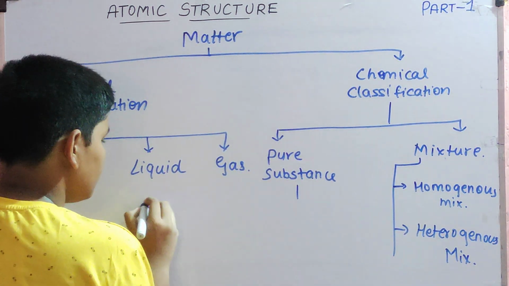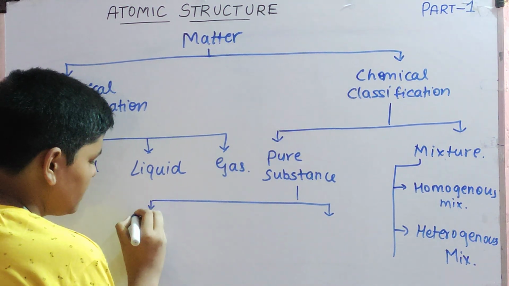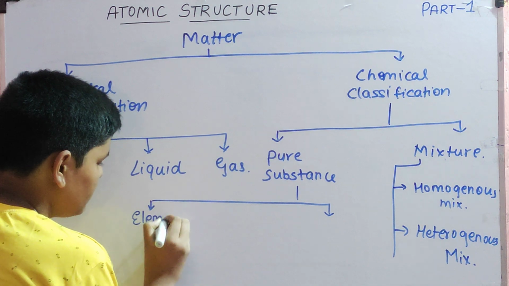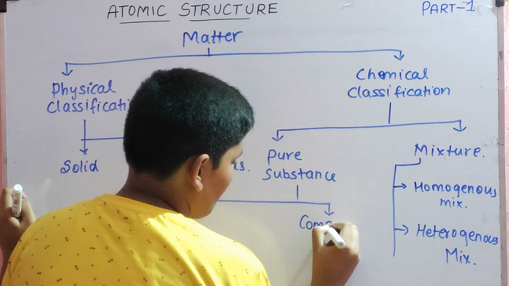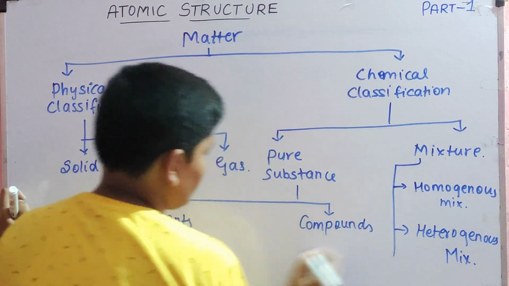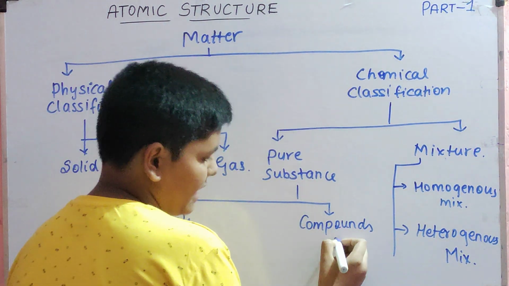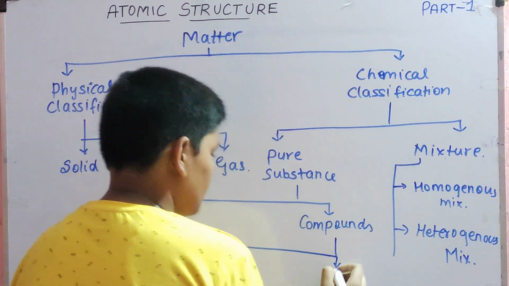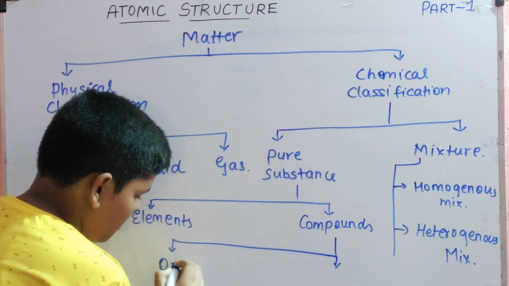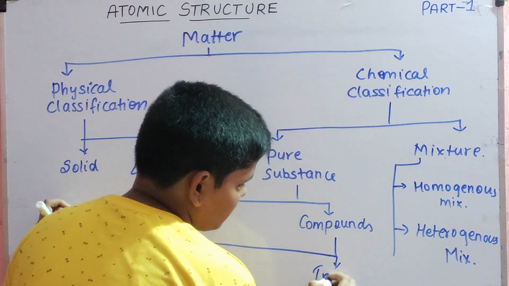These pure substances are further classified into 2 types. First one is elements. Second one is compounds. Pure substances are of 2 types. First type is element. Second type is compound. Then compounds are of 2 types: organic and inorganic.